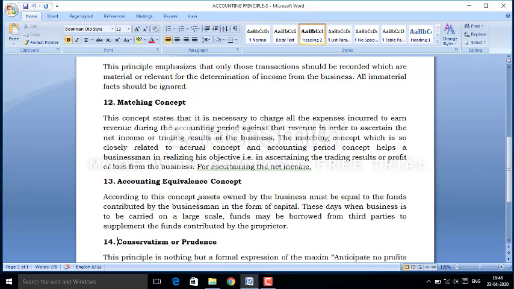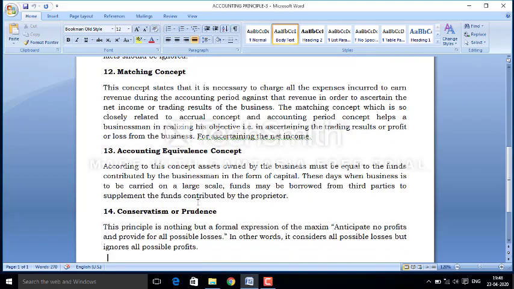That's why if we have invested rupees 7 lakh, these 7 lakh will be a fund for the business, and the ways in which we spend these funds will be known as applications of funds, and that will create assets. So under this concept, owner contribution and other borrowings of funds must be equal to the assets owned by the organization. There should not be any kind of imbalance situation.